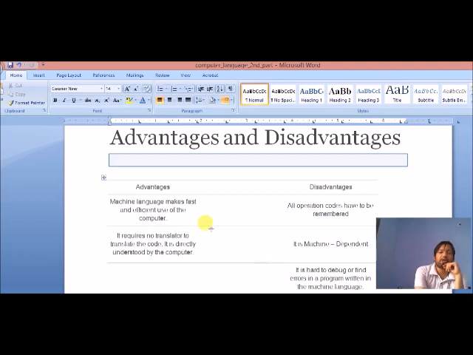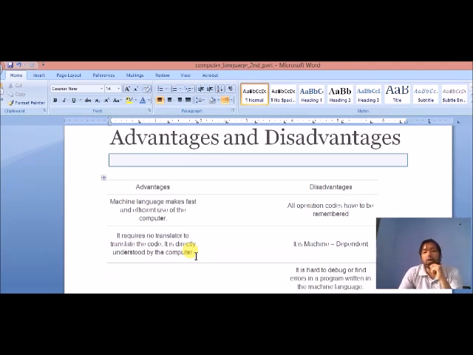Here we are going to discuss the advantages. Machine language makes fast and efficient use of the computer. It means that we can say machine language is very fast, because the computer accepts it in machine language, so it calculates very fast.